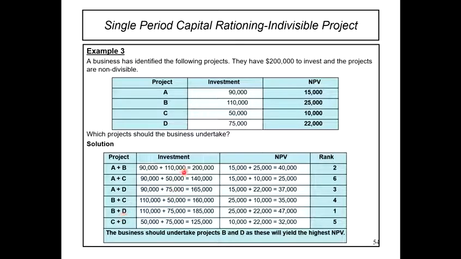So kat sini kita tampak lah, okay, semua pun tak melebihi daripada 200,000, which means okay, tak melebihi daripada capital yang kita ada. And then next kita ada NPV lah, gabungan antara kedua-dua projek tu. Lepas tu kita rankkan dia. So the highest NPV akan bila projek B dengan D bergabung. So ini satu.